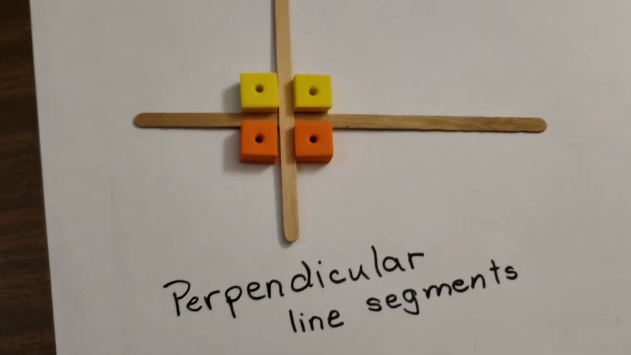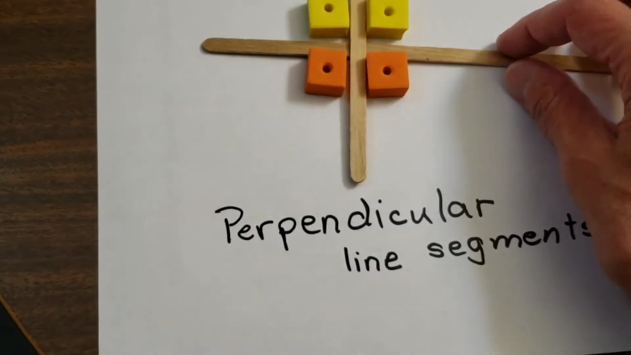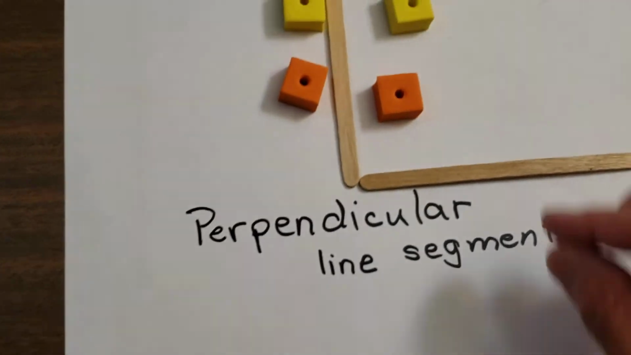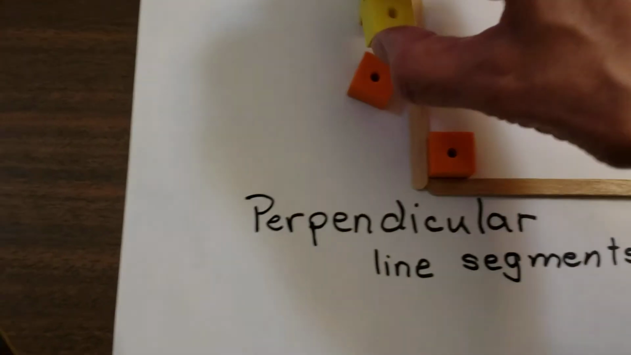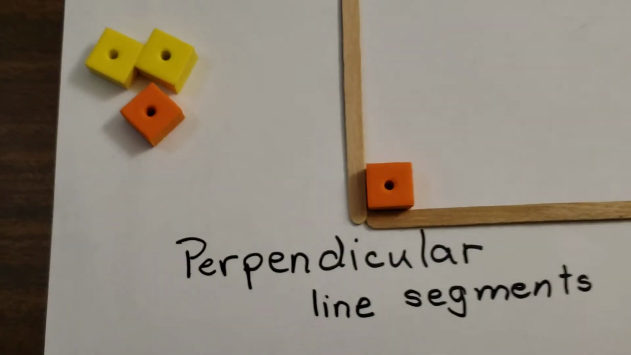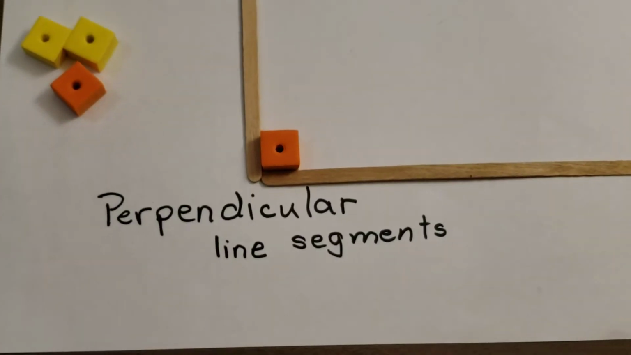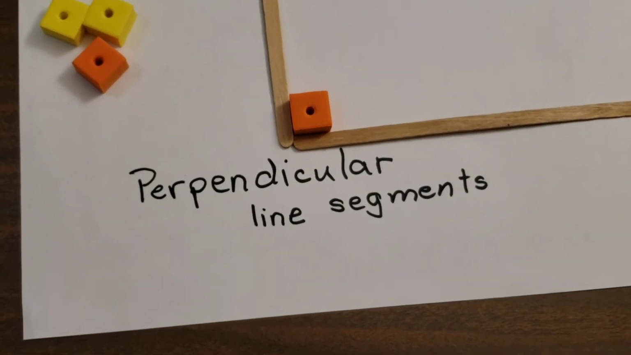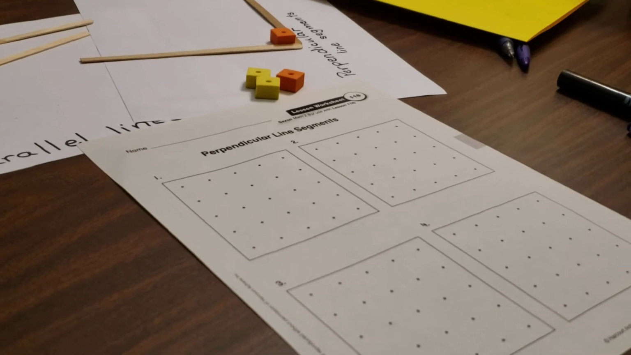Did any of you have just one perpendicular line, one right angle? Let's take a look. How could we do it so we only have one? Here's one that only has one. And it may not be exact because popsicle sticks kind of move around. But that would be what a perpendicular line segment with one right angle looks like. See how they meet? And see how there's a little square there? Now let's take a look at your paper.